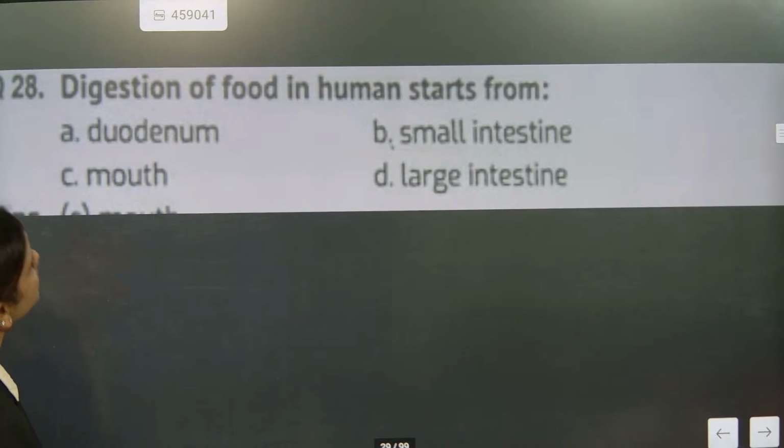Digestion of food in humans starts from? Mouth. Protein digestion starts in the stomach.